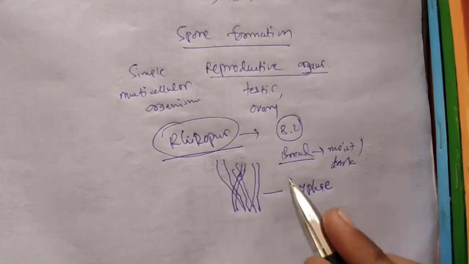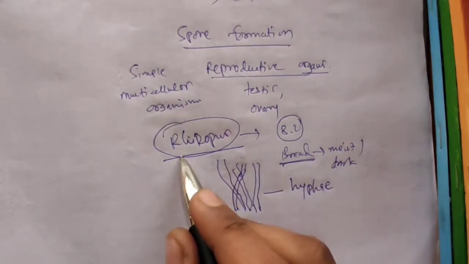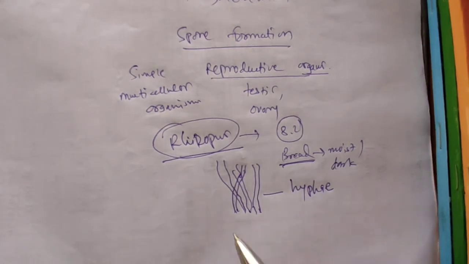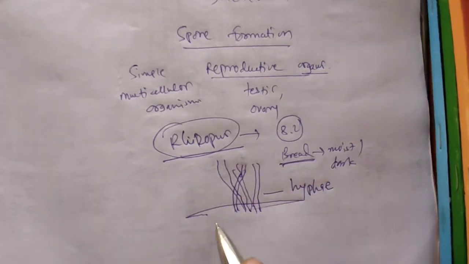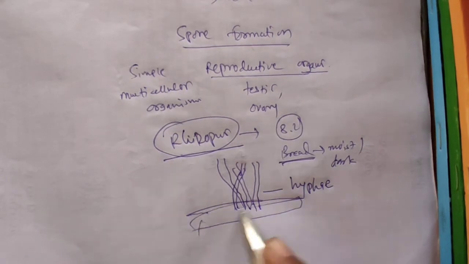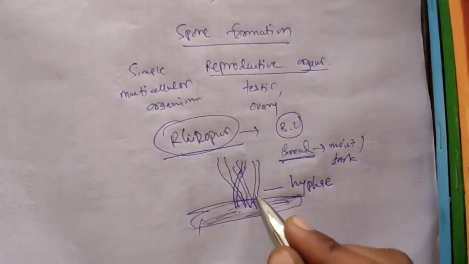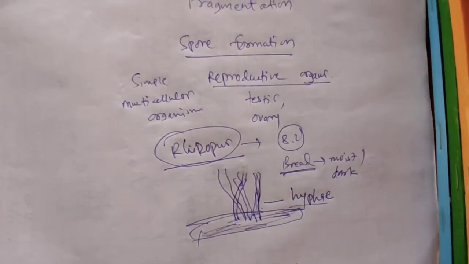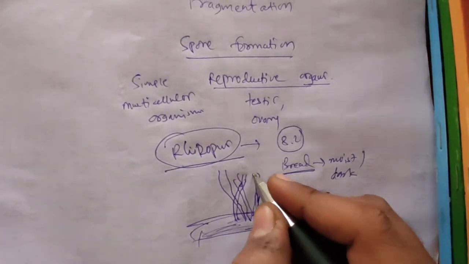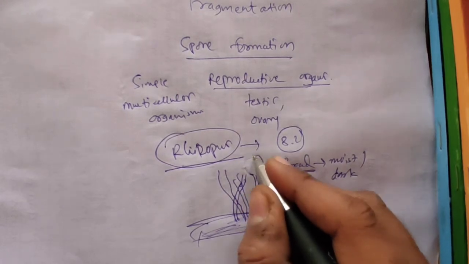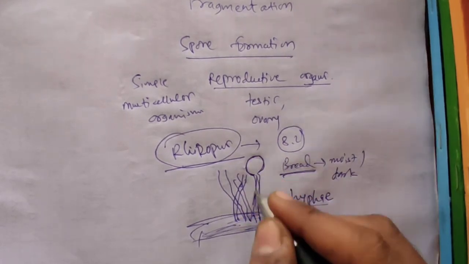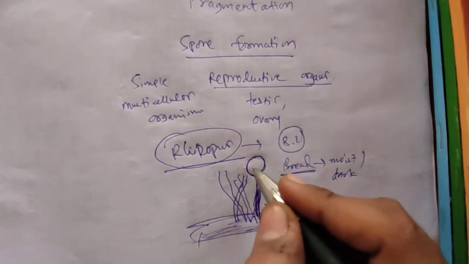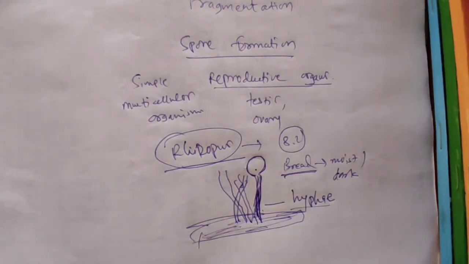The organism which grows on your bread is Rhizopus, a kind of fungi. This long filament-like structure is called hyphae, but it is not a reproductive structure. But there is a blob on a stick-like structure, and this is our reproductive structure.